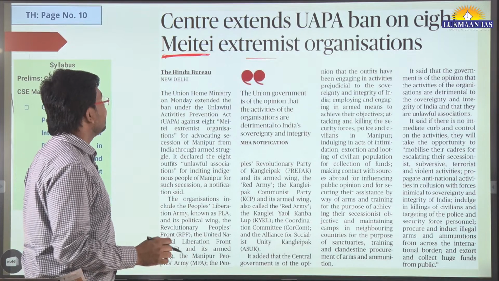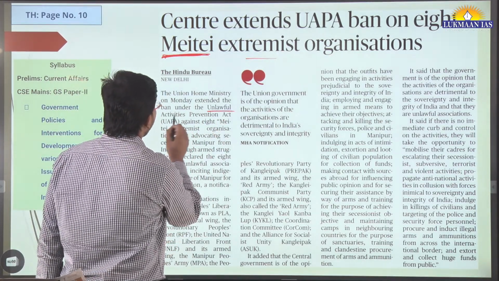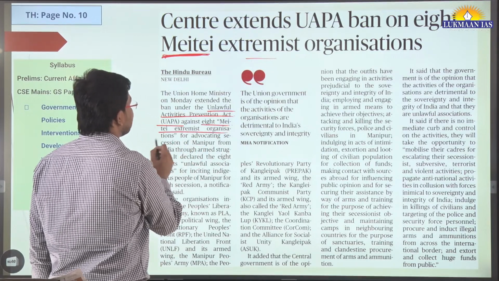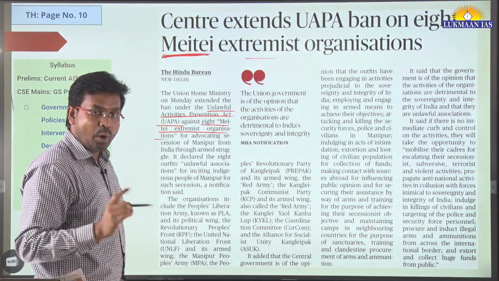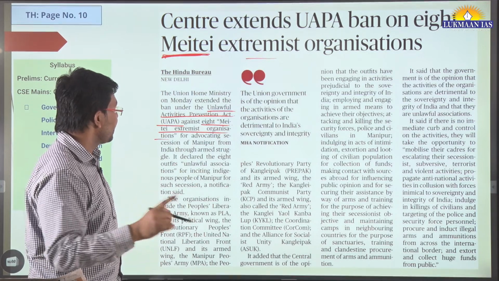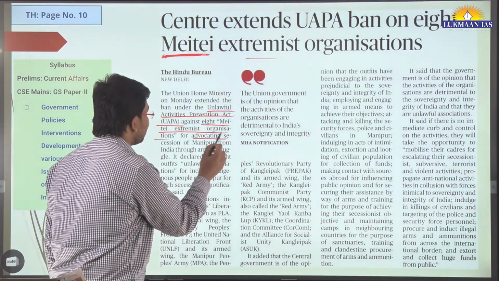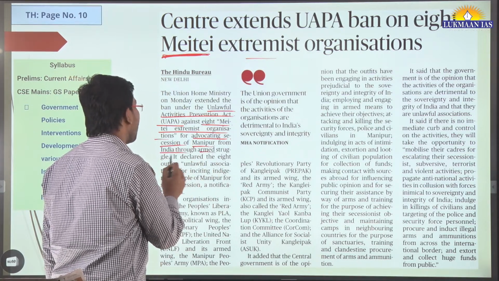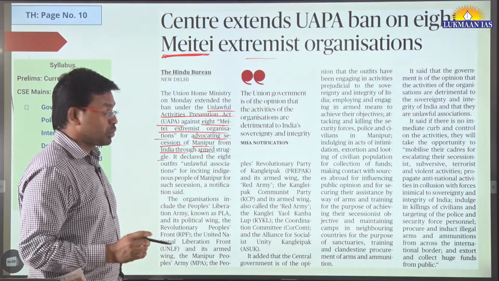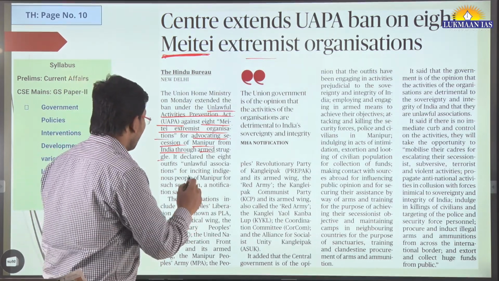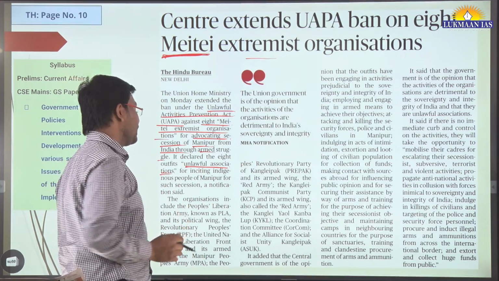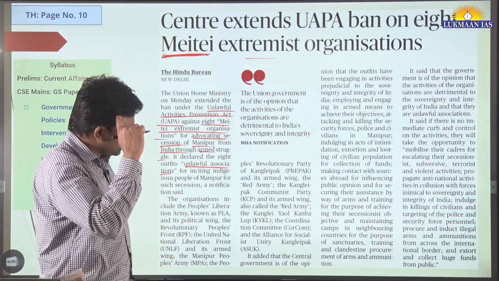That's why the government of India has applied the Unlawful Activities Prevention Act against 8 Meitei extremist organizations. Why has the government done it? Because these 8 organizations have advocated secession of Manipur from India through armed struggle. So these 8 agencies will be declared as unlawful associations.